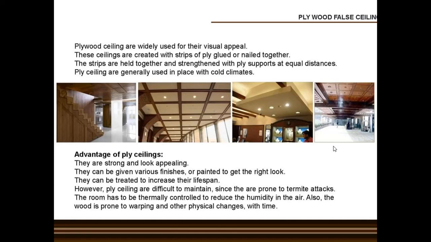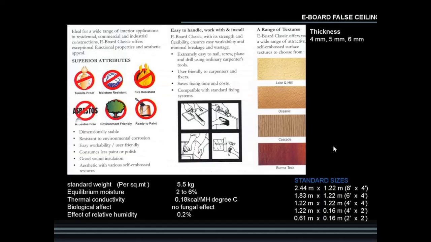So that's why we need to restrict their use, or we need to take care for such attacks, that is the termite attacks, anti-termite treatment we need to use. Then humidity problem, warping problem.